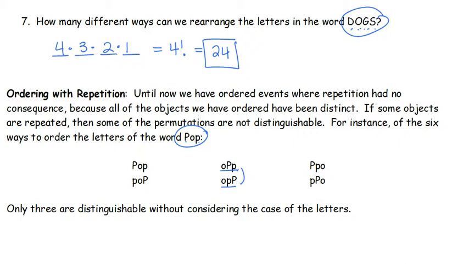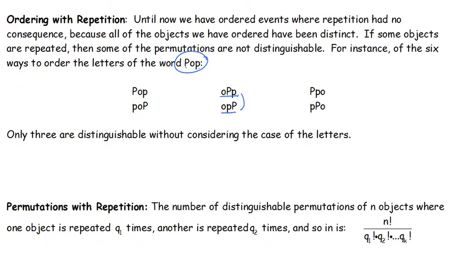So we have to take into account, what if I have the same letter twice? I want only distinguishable arrangements here. So if we have 3 letters and 2 are the same, the way we're going to rearrange this is there's 3 total on top, so it's 3 factorial.